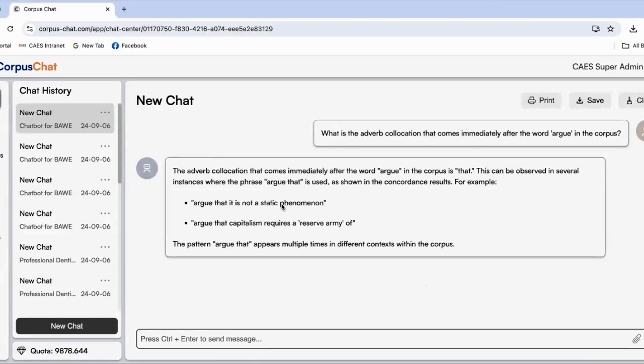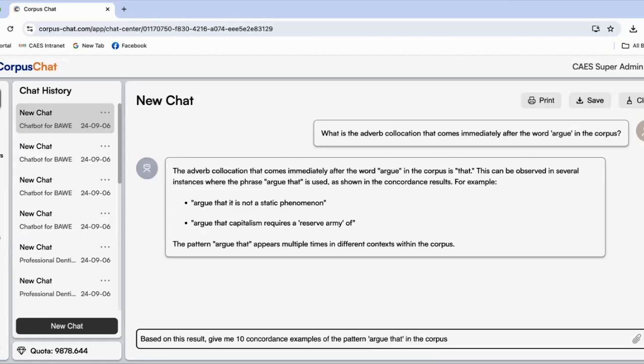Now here it provides you with the answer, which makes sense because we always use the phrase argue that, blah, blah, blah. Now, the pattern argue that appears multiple times in different contexts within the corpus. Based on this result, give me 10 concordance examples of the pattern argue that in the corpus.